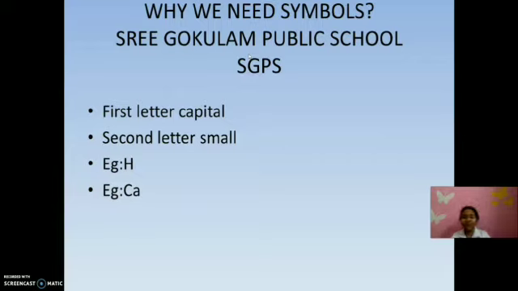Here you can see some examples, hydrogen, calcium. So this is the method to write the symbol. First letter should be capital, second letter should be small.